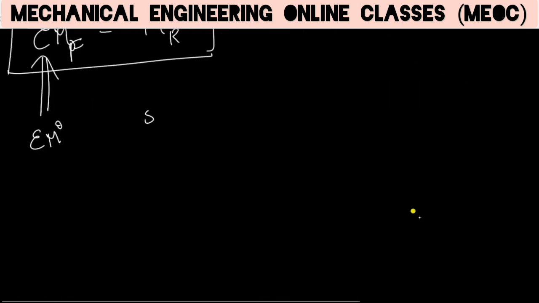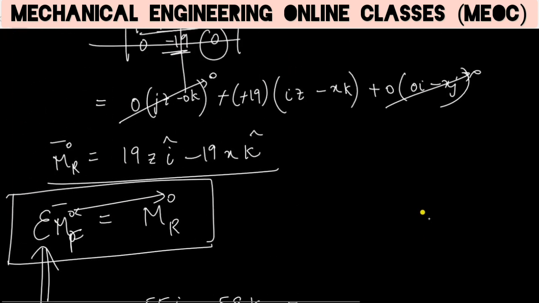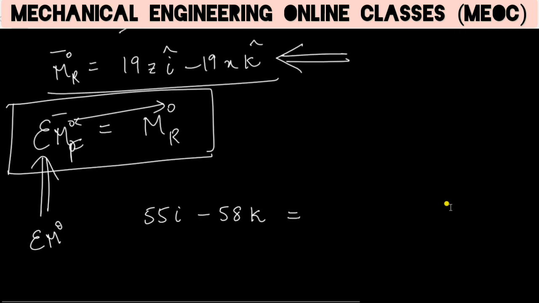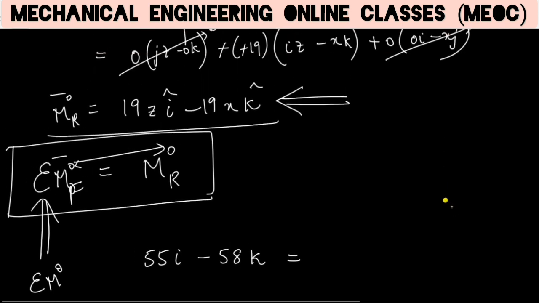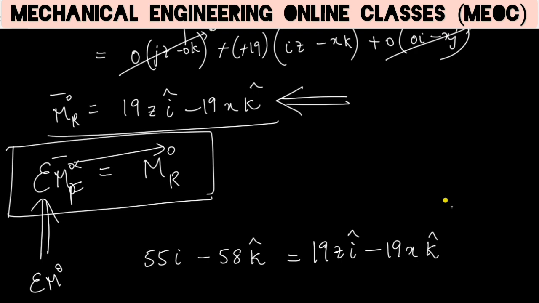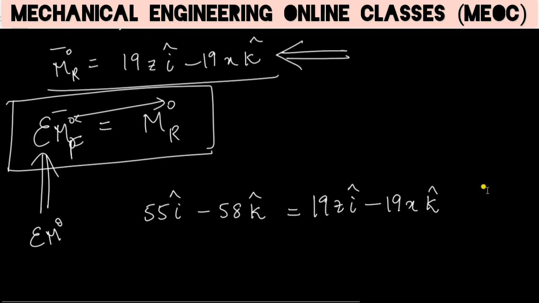So this is 55i minus 58k. This will be equal to what we got from the moment of the resultant, which is 19z i minus 19x k.